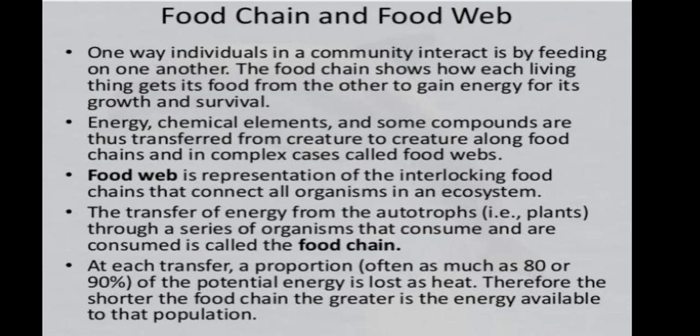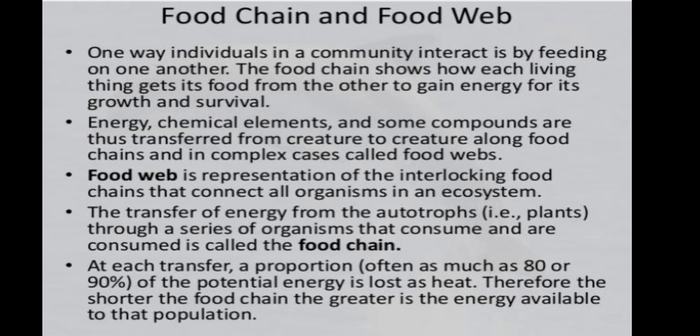In simple language, the food chain means a chain of transfer of food from one group to another group through a series of steps in the trophic levels. For example, plant to deer to tiger: the deer feed on the plant, and the tiger feeds on the deer.